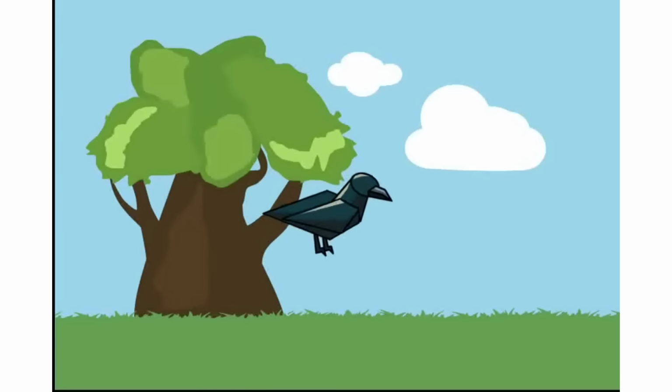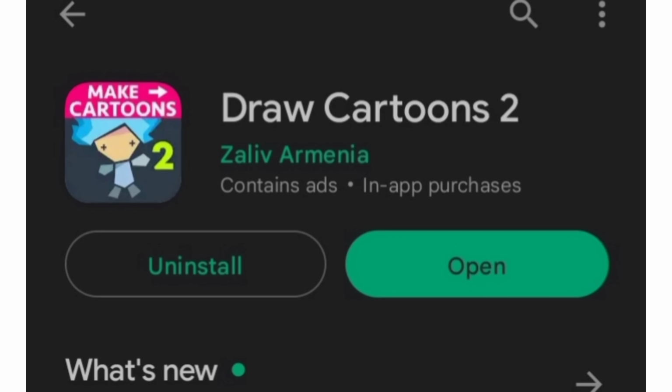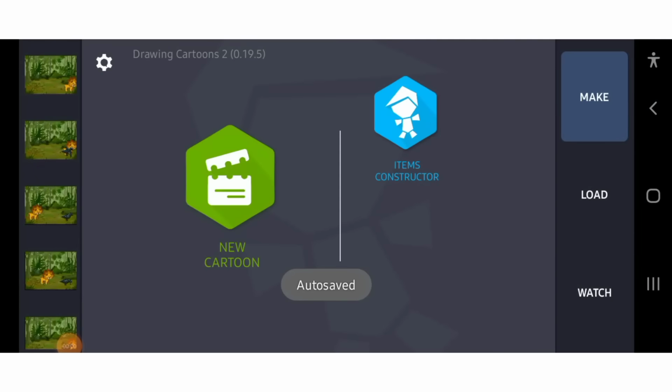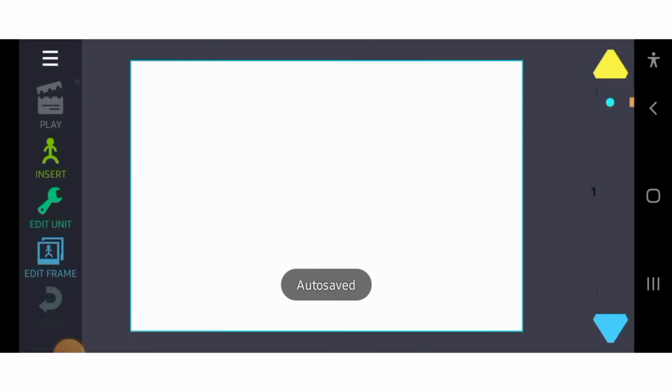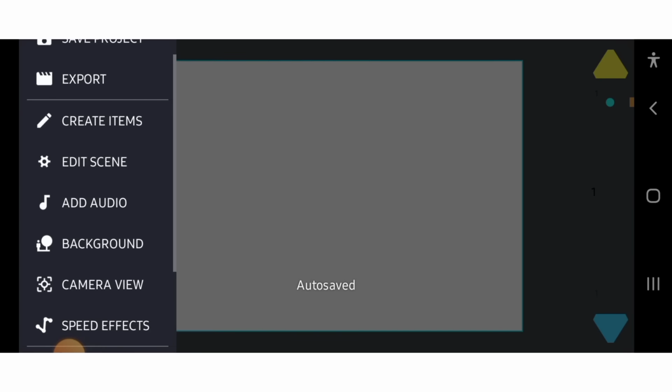Let's create this bird flying away. So you go to your Google Play Store and you download this app called Draw Cartoons 2, and you click on this first tool, which is New Cartoon. So I'm going to be inserting a background. I'll click on this hamburger icon, then Background.